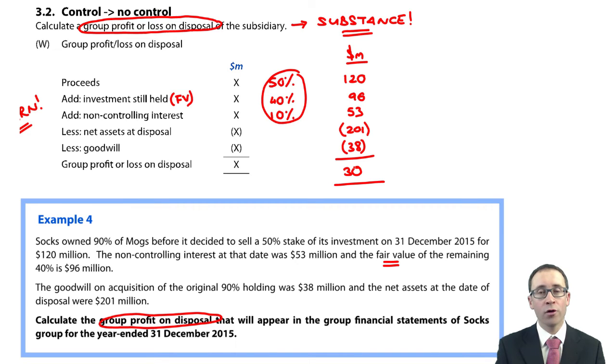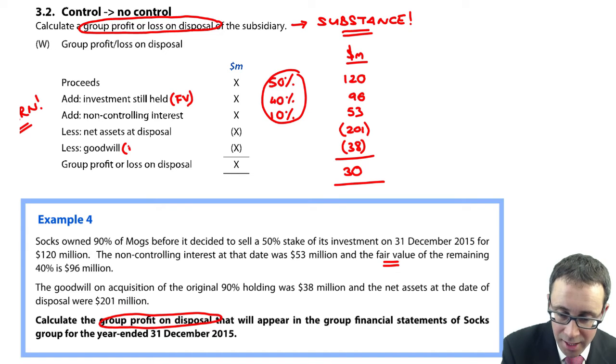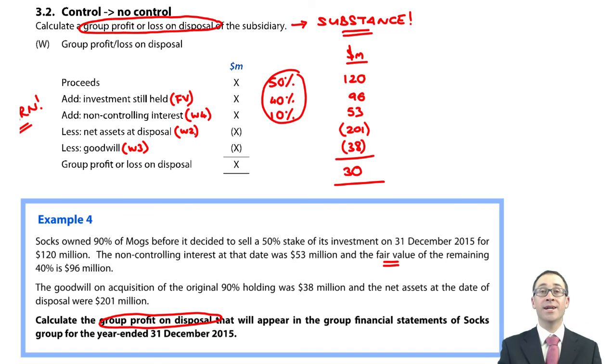So learn the pro forma. As I said, it will get a little bit more complicated. There are some little tricks that the examiner has up their sleeve to try and make it more difficult. One of which could be to calculate the goodwill. The other one could be to work out the non-controlling interest. If that's the case, goodwill is working 3 and non-controlling interest is working 4. If the examiner was in a really nasty mood, they could get you to work out the net assets at disposal, which essentially is what you do in working number 2. But that's just there for background thought.